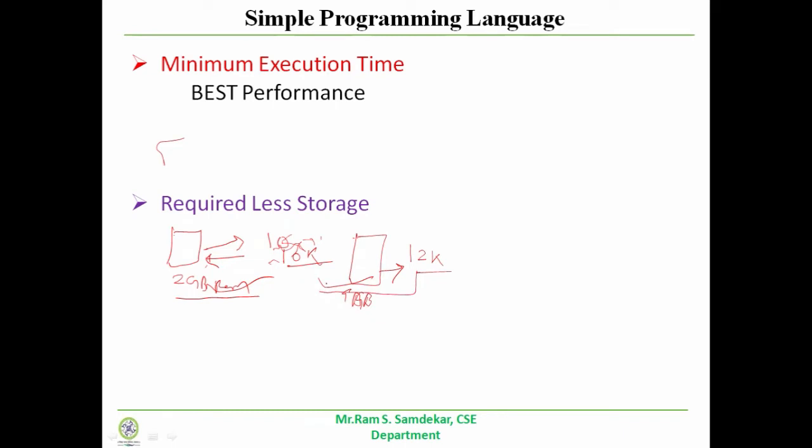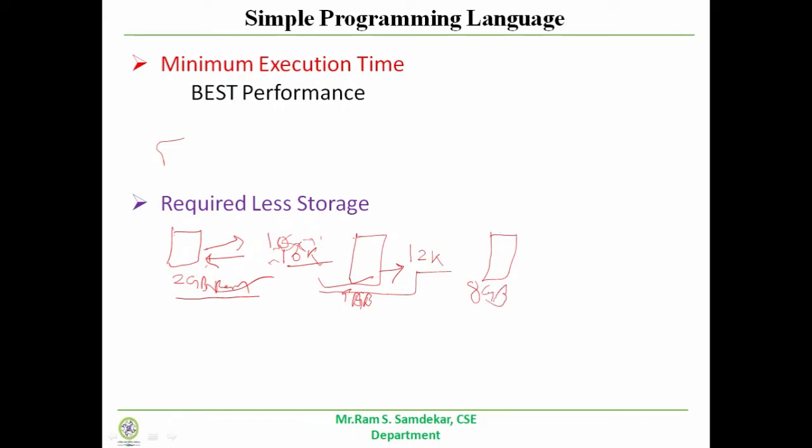So that means if you want to work with a programming language where you need to store some data, and it needs more storage, ultimately the cost of that product will increase. Suppose I need a mobile phone that has 8 GB RAM.